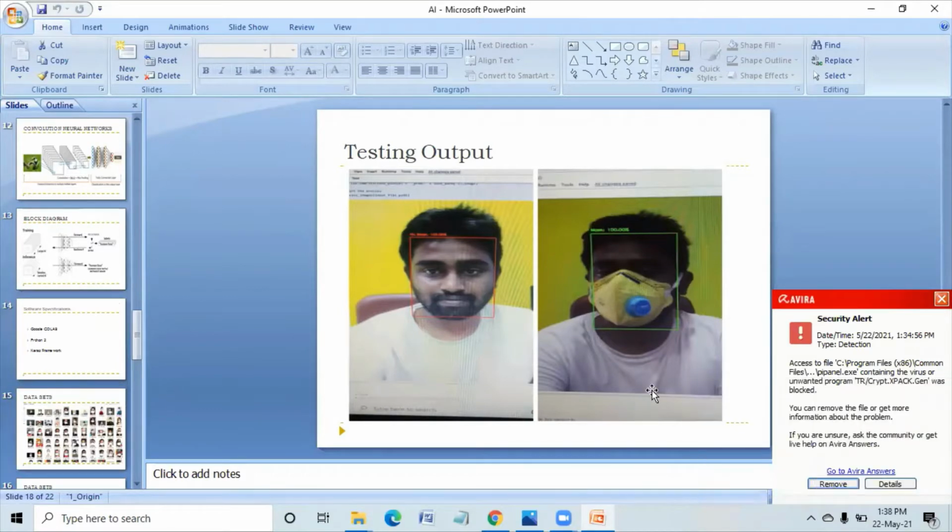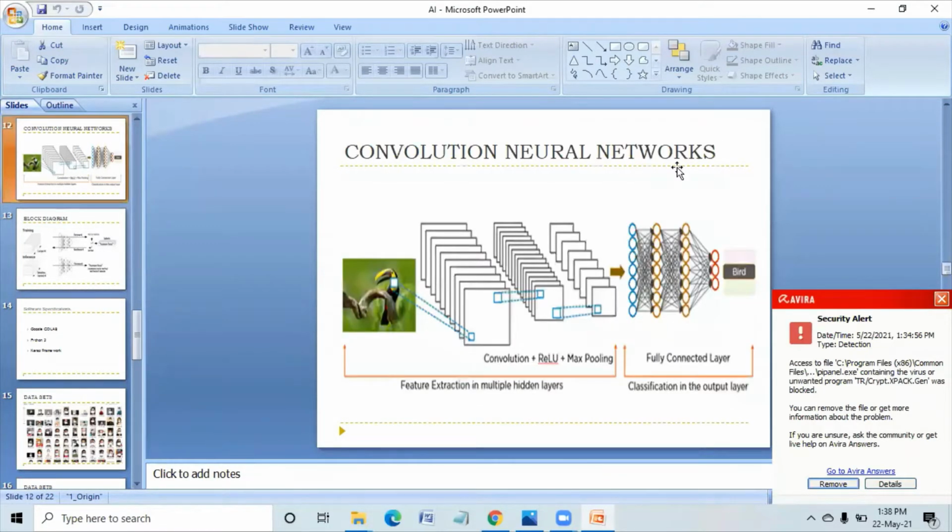We are doing this with artificial intelligence. What is that exactly? It is deep learning. We are using convolutional neural networks, otherwise you can call them deep neural networks. For doing that, first we have to convert our image into numerical values.